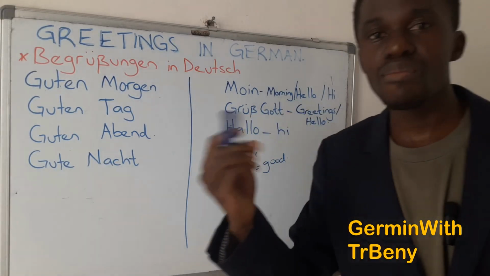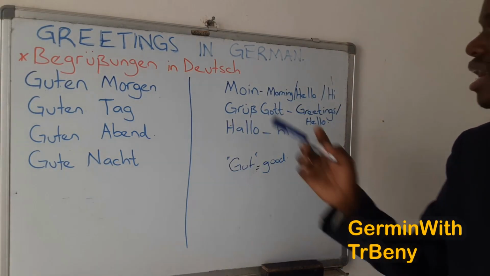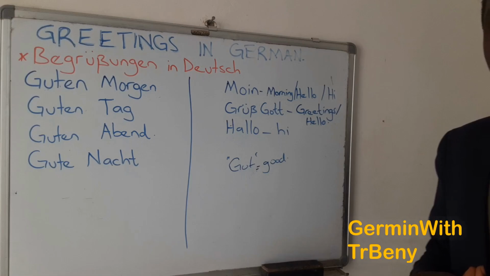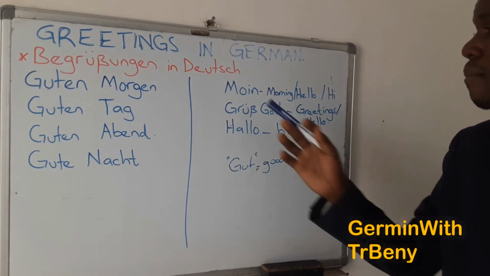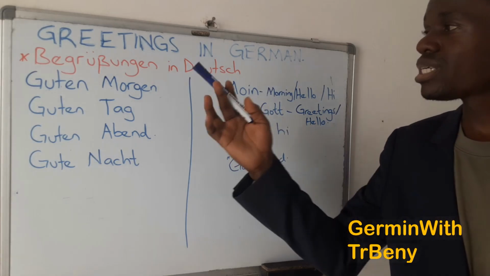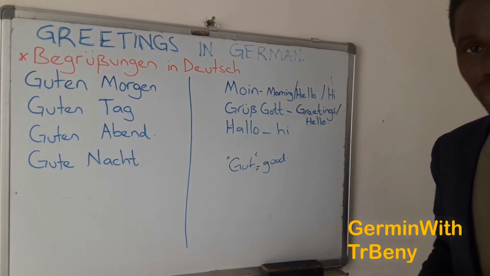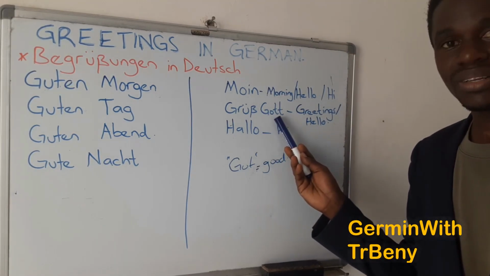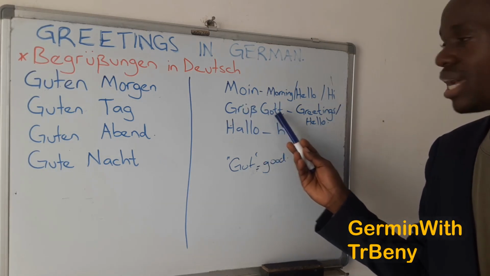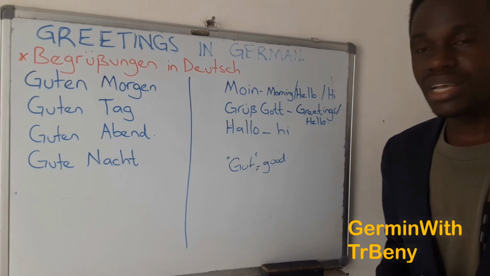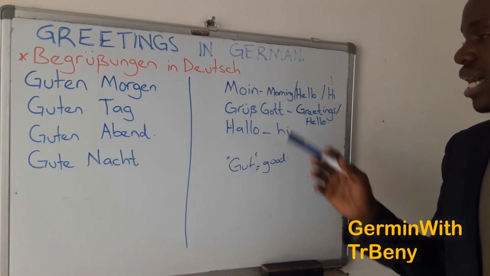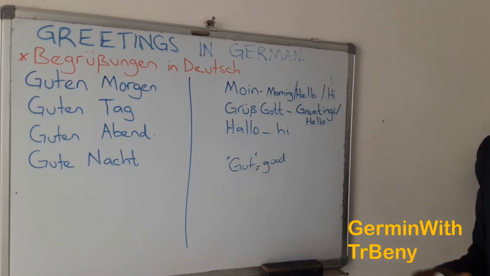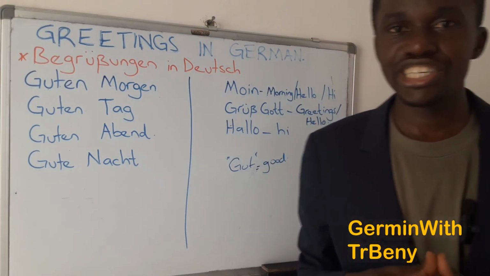We also have informal ways. You can say moin. Moin can mean morning or can mean hello or hi. So moin can mean Guten Morgen, but this is an informal way. We have Grüß Gott. Grüß Gott. So you can say hello. We looked at this in the previous video. Hello, hi. So these are some of the ways of how you can greet someone in the German language.